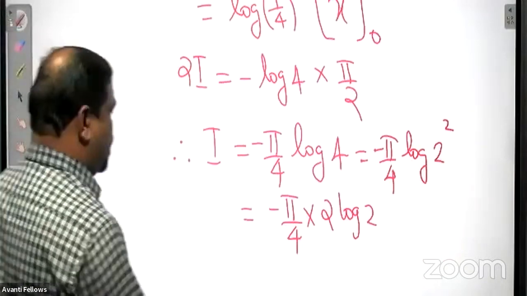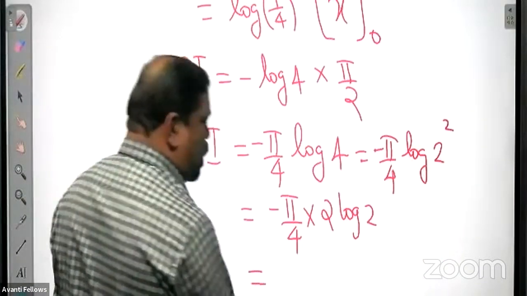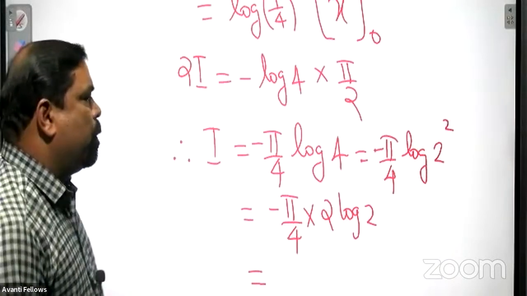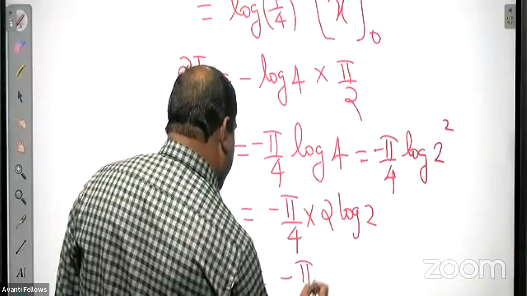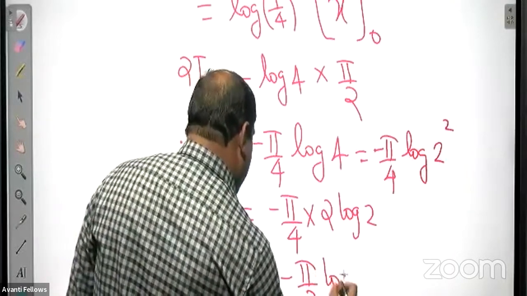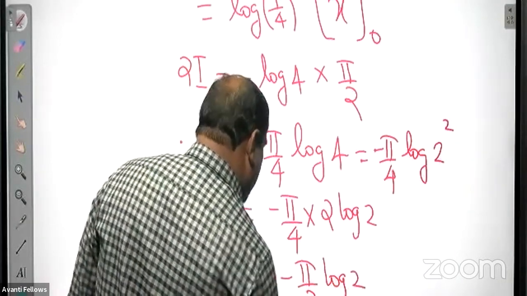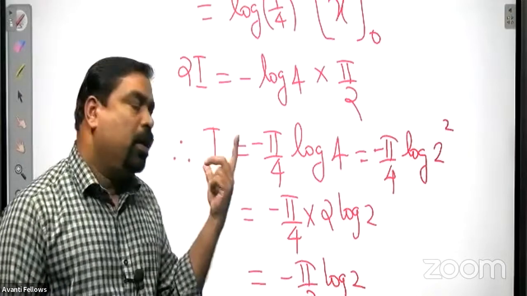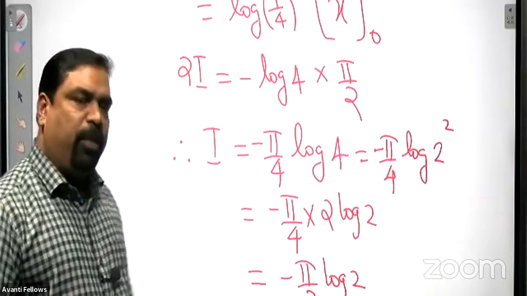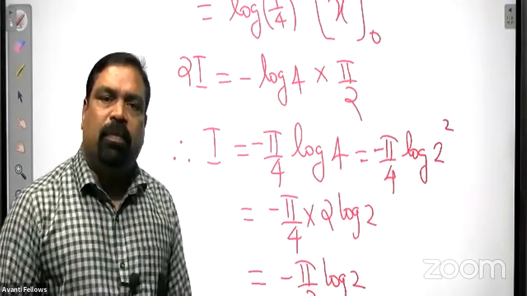Integration is already over. We are just modifying the answer. Minus pi by 4 into 2 log 2. So 2 will cancel, so minus pi by 2 log 2. I stands for the given integral. So I equal to minus pi by 2 log 2. Is it clear?